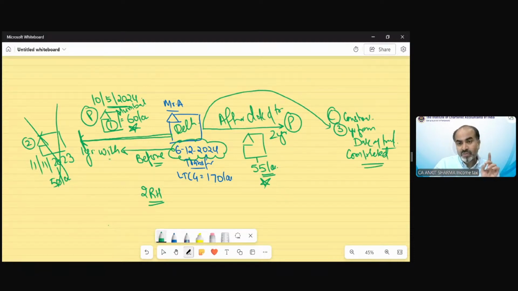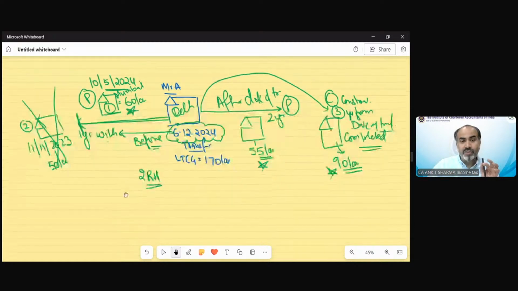So suppose one property he has constructed also. He purchased a land and he constructed a property within 3 years, and that property value, land plus construction cost, is 90 lakh rupees. So this house is also eligible for exemption. So now he has purchased a total of 4 houses. Out of these 4 houses,